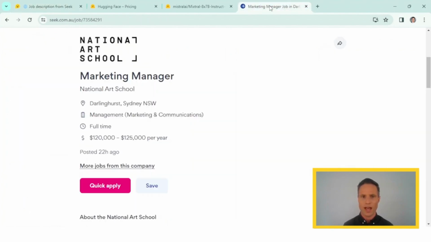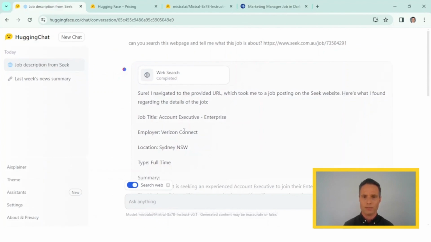This is a job ad for a marketing manager at the National Art School. And I asked it to write back to me what it is about so that I can learn what the competencies and the background are of people that are looking for it and if I could apply. Just as an example, by the way, I'll probably not qualify, but let's give it a go.